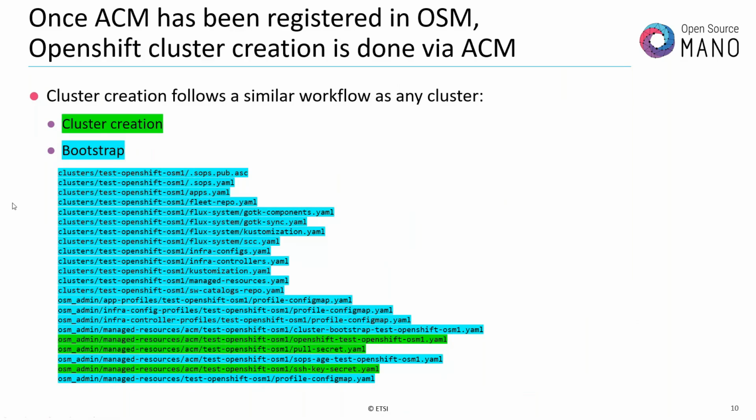From the point of view of OSM it's a single operation and a single commit into Git, but inside it's split in two, and I think it's convenient for you to understand the logic. There are some manifests related to the cluster creation, basically this OpenShift test OpenShift OSM1, a customization that is in charge of deploying the cluster.